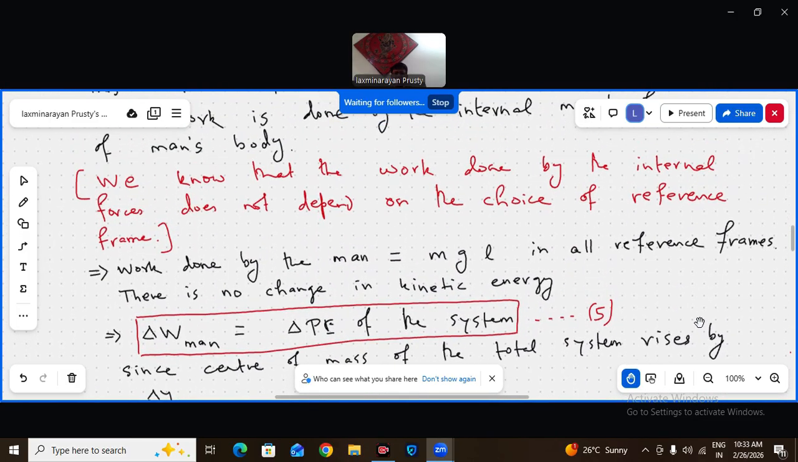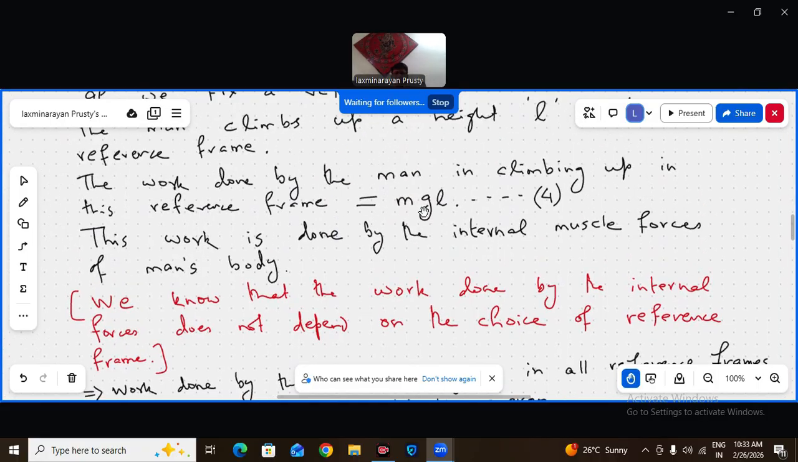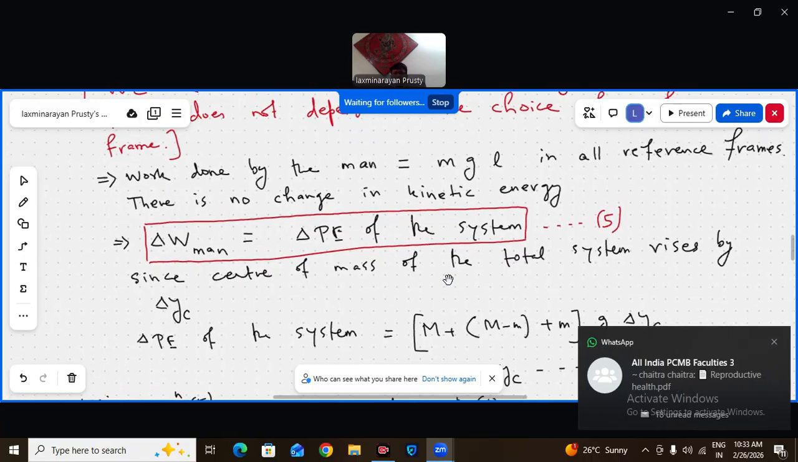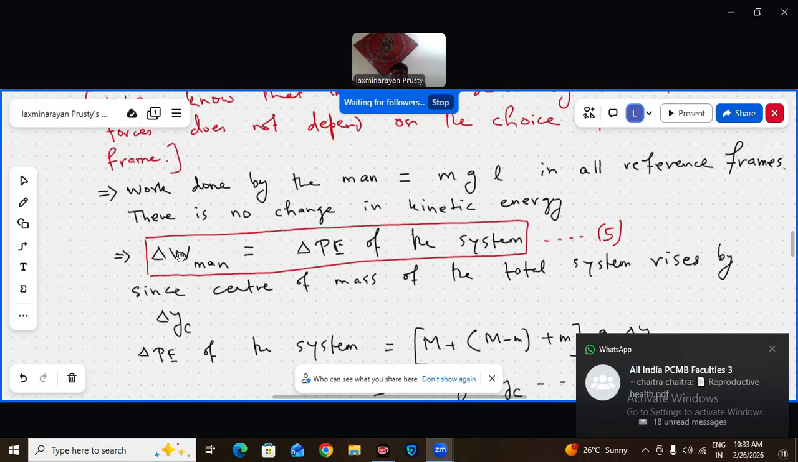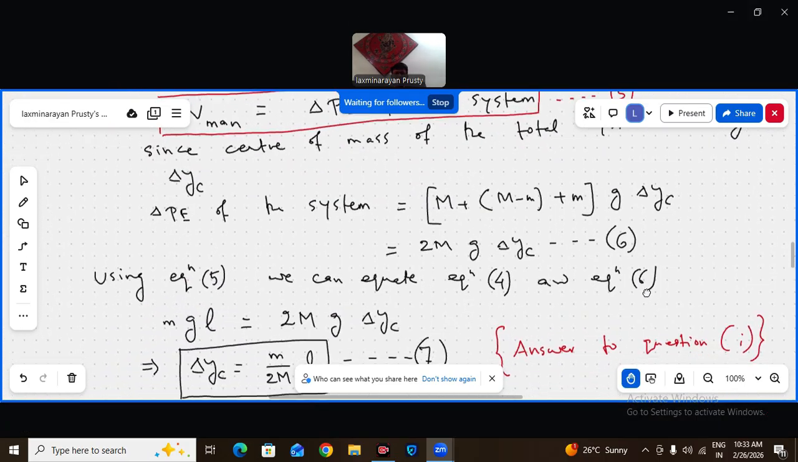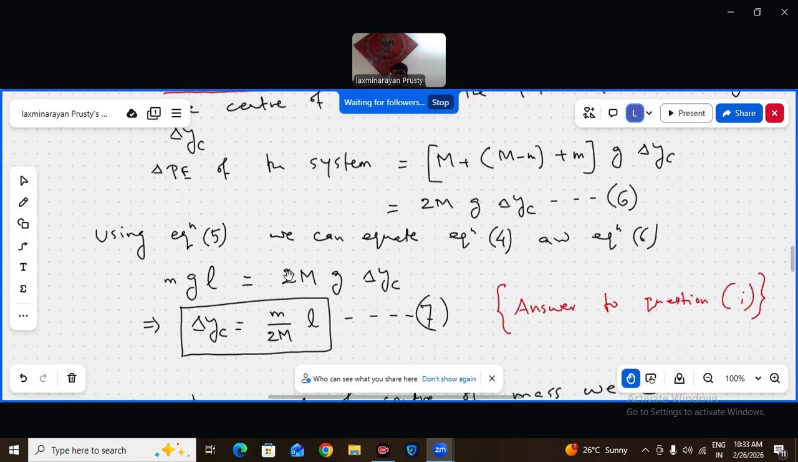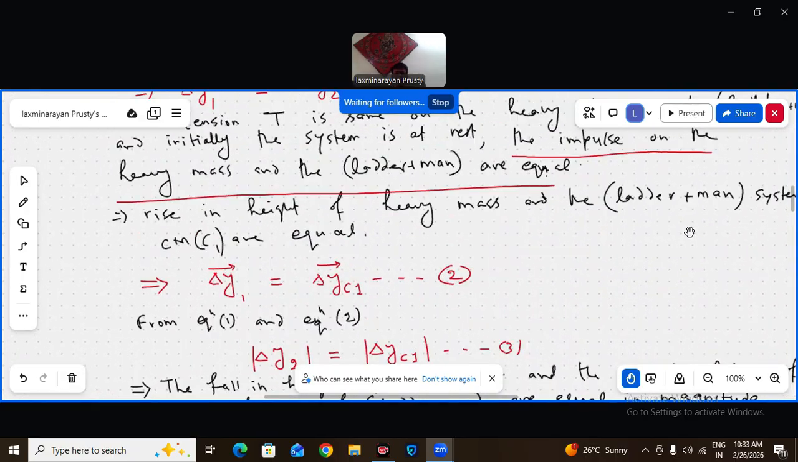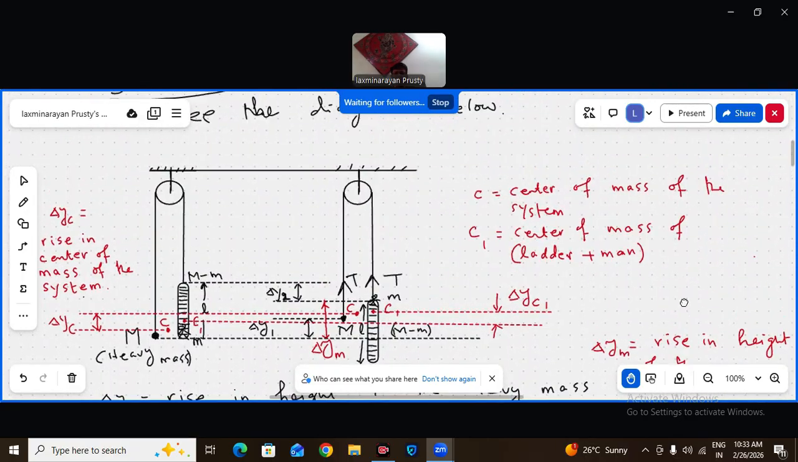Work done by the man is, in equation 4, mgL, by muscle forces. Then equation 5 says that mgL is equal to delta PE of the system, which is 2mg delta yc. So small mgL is 2 capital M g delta yc. So delta yc is mL by 2 capital M plus small m. That is equation 7, and this is the answer to question number 1.